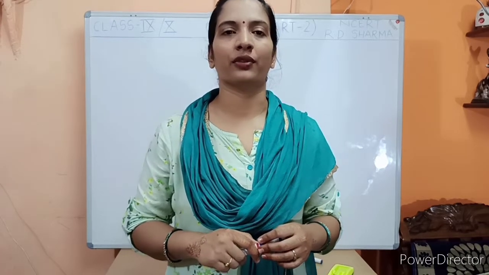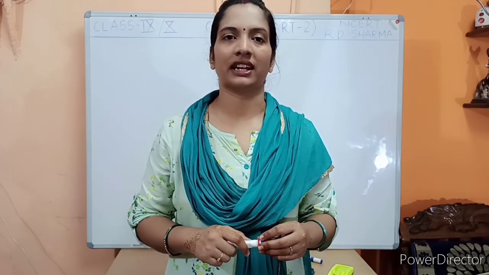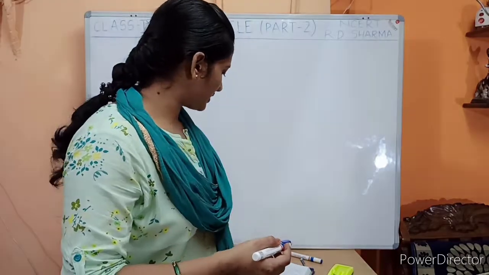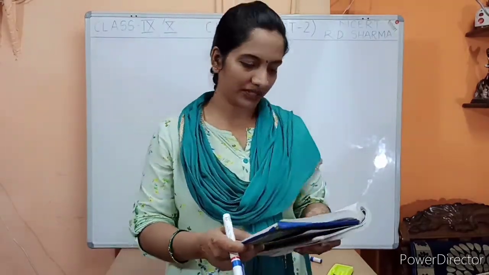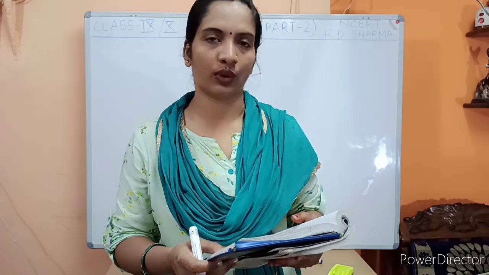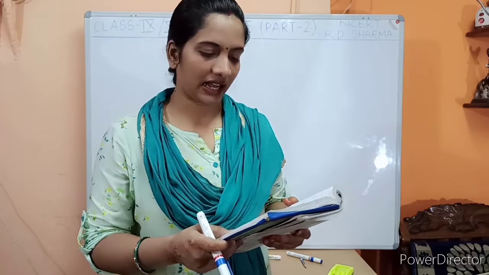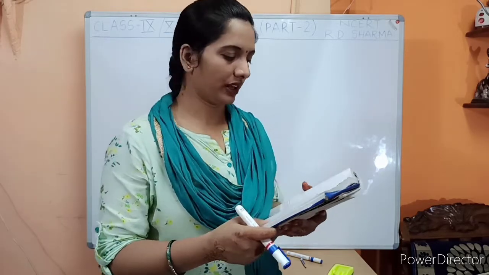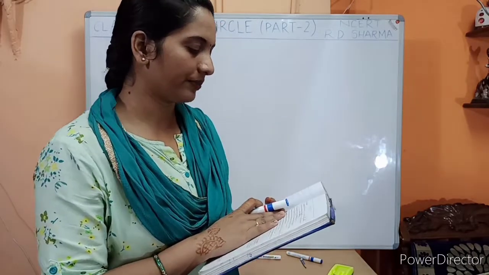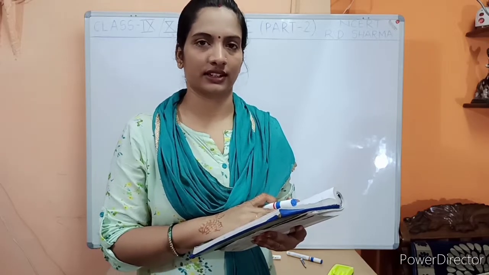So today here we will discuss exercise 10.1 of NCERT Standard 9. So let us begin. If you are having your book, then you may see that the first exercise is fill in the blanks. The question number 1 is fill in the blanks, and one by one we will discuss and we will see what would be the answer. Okay, so I'm just reading out. Just look here. The center of a circle lies in dash of the circle.